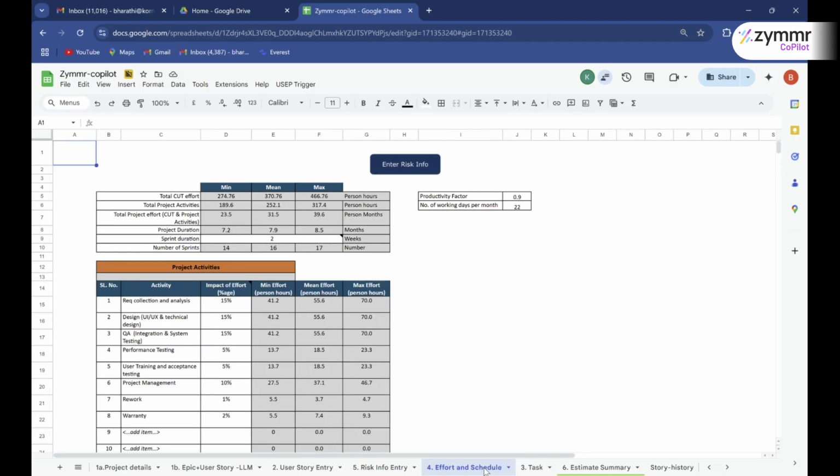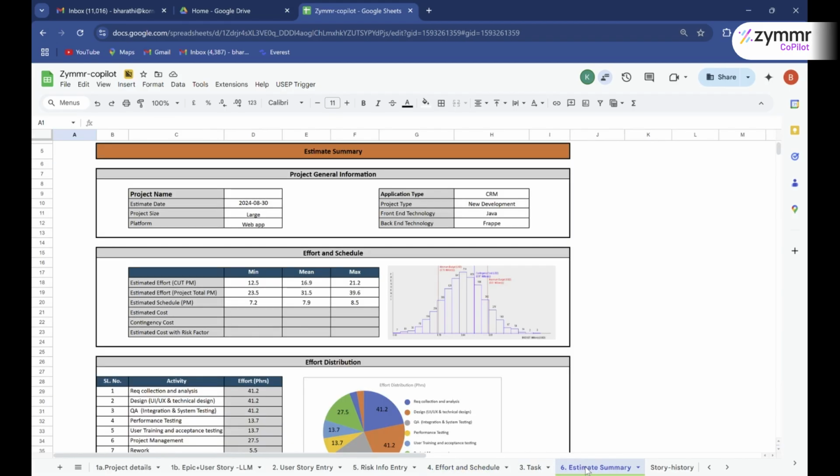The effort and schedule gets generated based on, it's basically accumulation of all the task related efforts applied on the contingency and the risk information. It can be a waterfall or it could be an agile, so the number of sprints are also defined. The estimate summary gets generated, which tells you the total budget for that particular project based on development. It also gives you across phases.